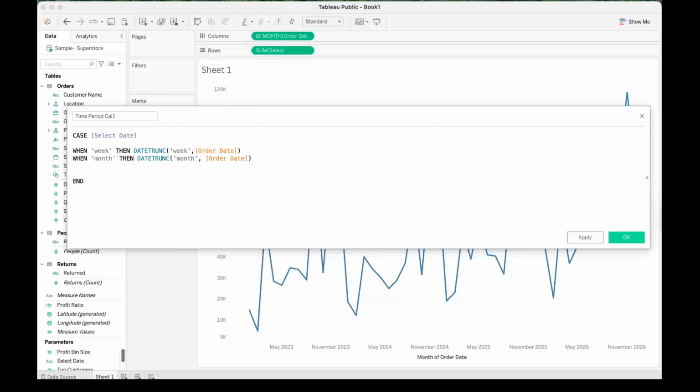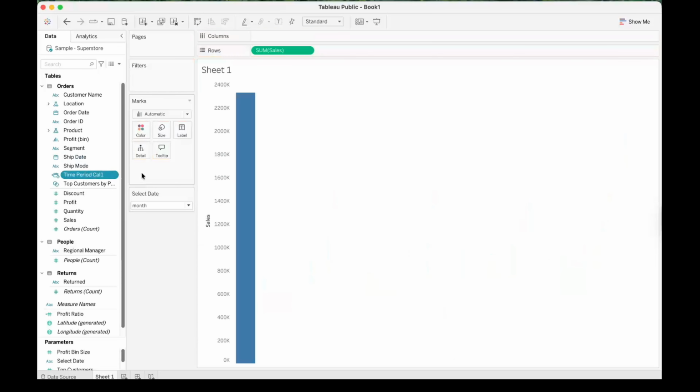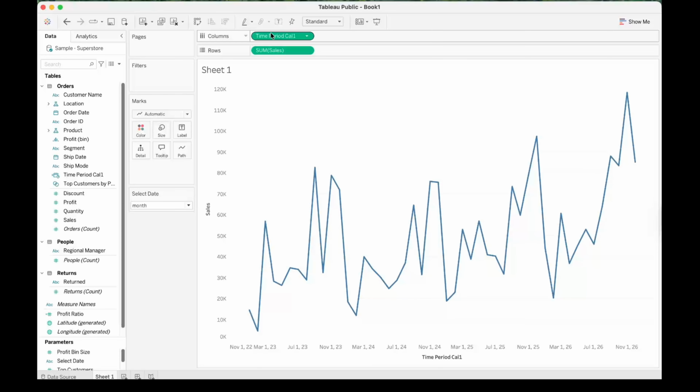And same goes for the parameter. Same goes for quarter. Then let's select DATETRUNC, quarter, and Order Date. So this is our very first calculation, and let's test this. What I'm going to do is remove the Order Date from the Columns shelf and replace it with our Time Period calculation. This is our dynamic date, and I'll select this as an extract and continuous date.